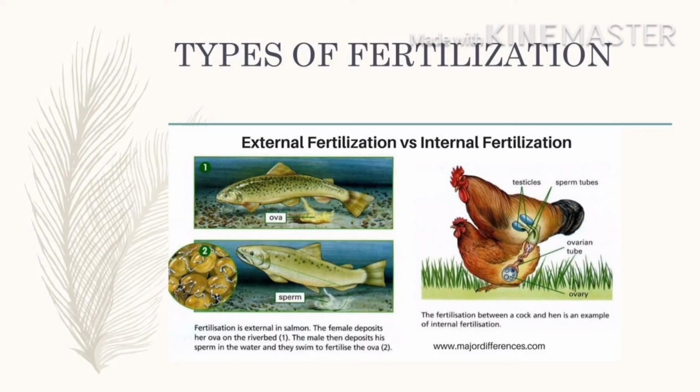So next is the types of fertilization. It is the external fertilization versus internal fertilization. First example is the fertilization in salmon. The female deposits her ova on the riverbed, and then the male deposits his sperm in the water and they swim to fertilize the ova. Internal fertilization, on the other hand, the fertilization between a cock and hen is an example of internal fertilization.